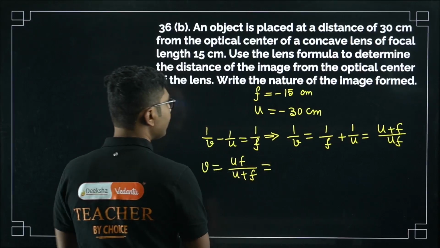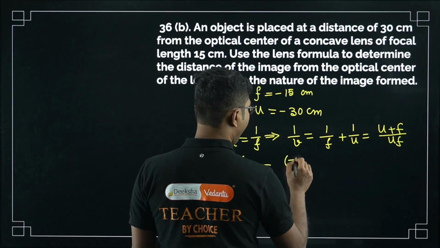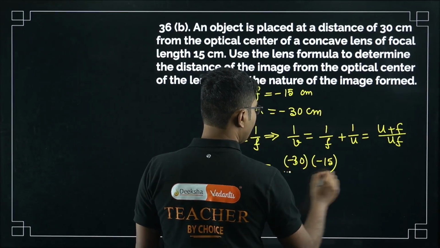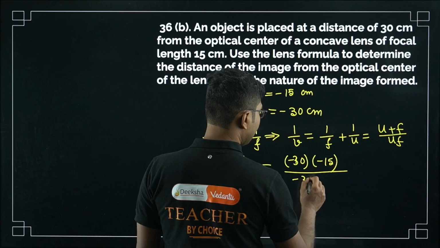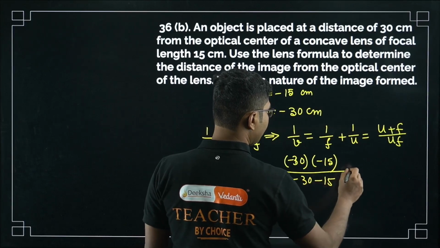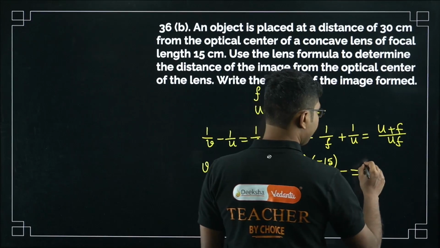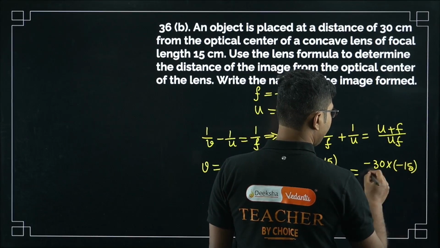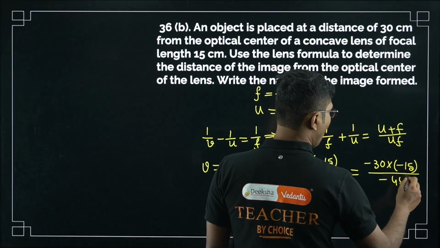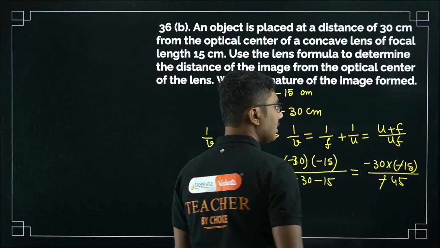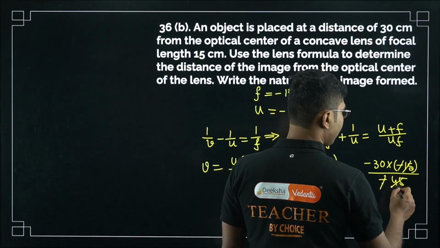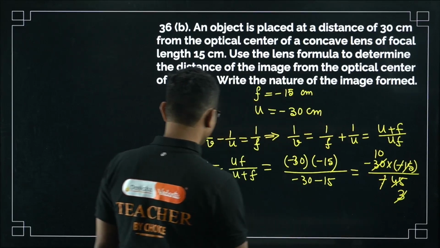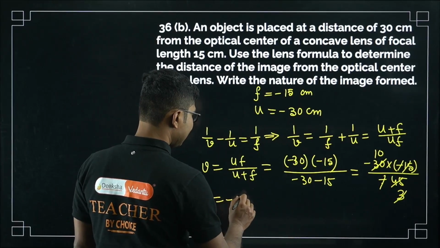Now put the values. u is minus 30, f is minus 15, divided by minus 30 minus 15, that will be minus 45. Minus 30 into minus 15 divided by minus 45. One of the minus signs will be cancelled. Okay, 3 15s are 45, 3 10s are 30, so v is minus 10.